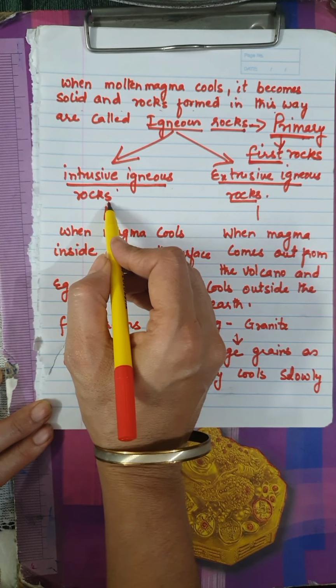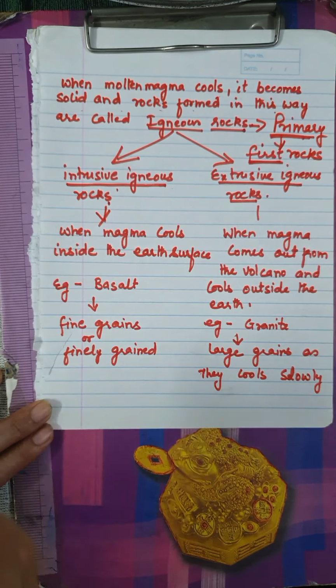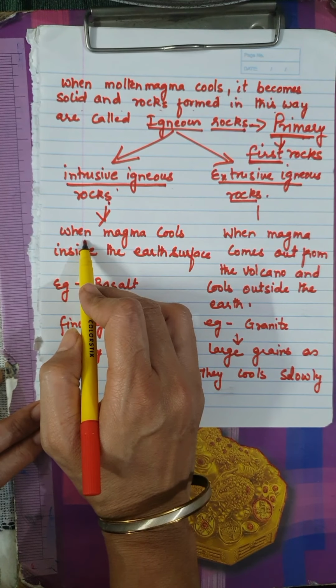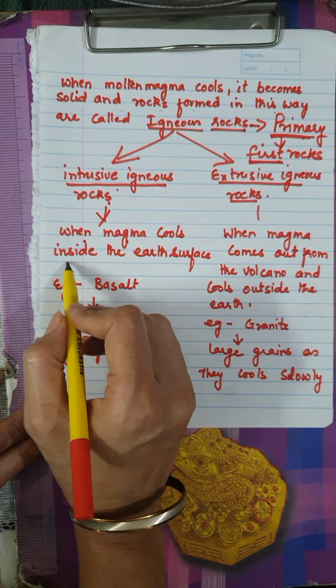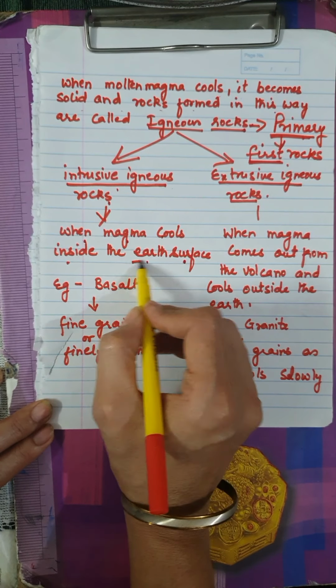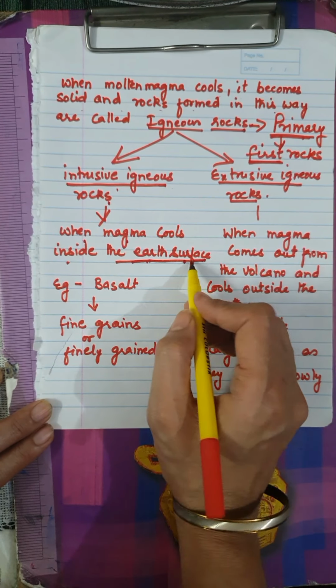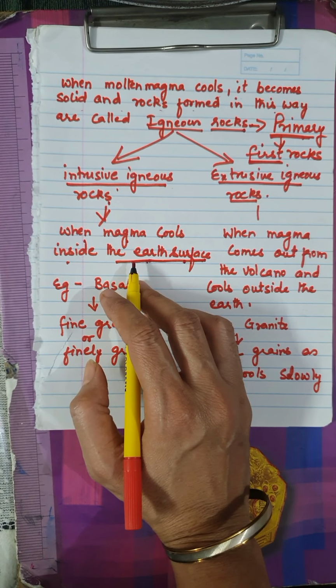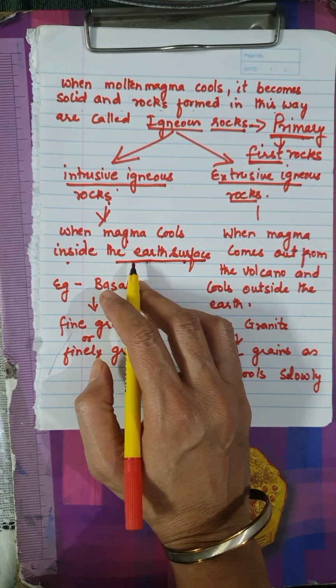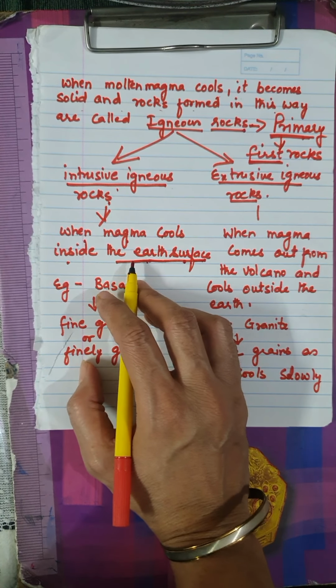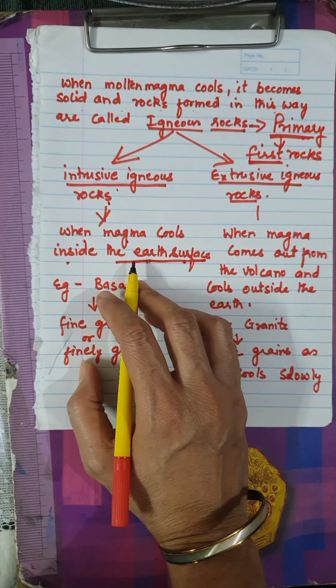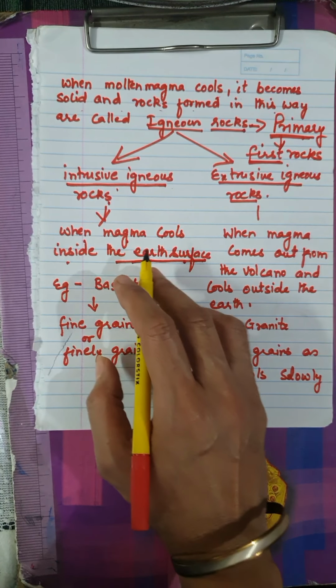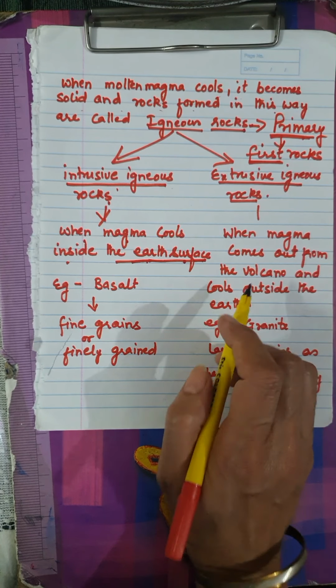Now what are intrusive igneous rocks, children? Intrusive igneous rocks are formed when the magma cools inside the earth's surface. What does this mean, inside the earth's surface? See children, sometimes the molten material or the magma could not come out, and it started cooling inside the earth's surface. And inside the earth's surface, it takes a lot of time to cool as compared to cooling of it outside the earth.